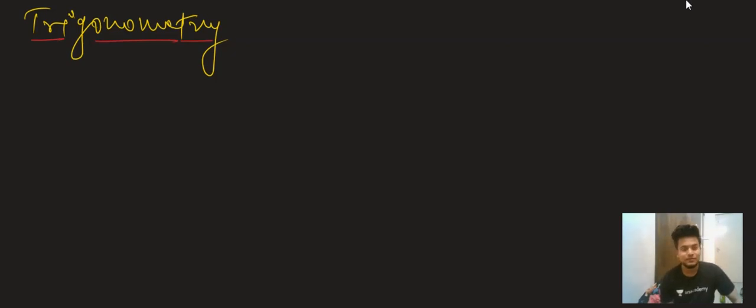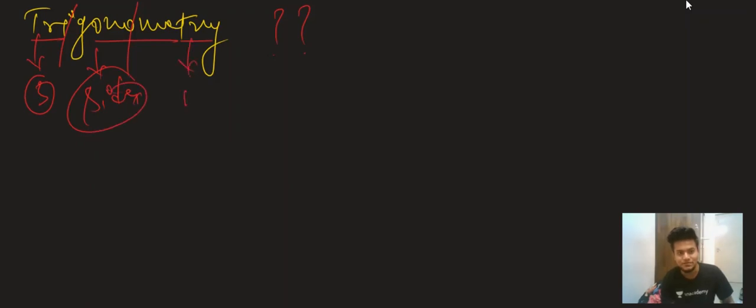Hello guys, we have a mathematics topic over here. The topic name is trigonometry. So what basically do we mean by trigonometry, and how can we define it? To define trigonometry, just split the word into three parts: tri means three, gono means sides, and metry means measurement.